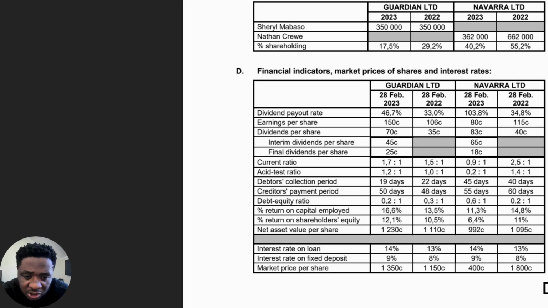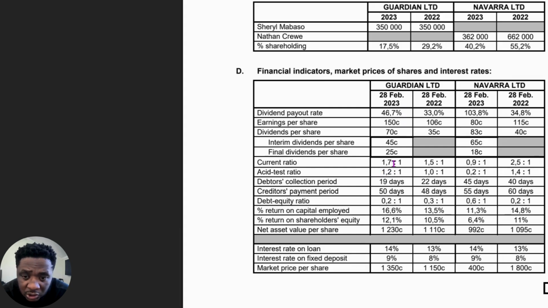So those would be the other ratios that could help here. But we got enough because we only need to quote two and we need to pick out the company that is doing well. And this is a 5-mark question. So that means that one mark is for picking the right company, and then two marks for picking the first ratio and quoting it, and then also another two marks for picking the second ratio.